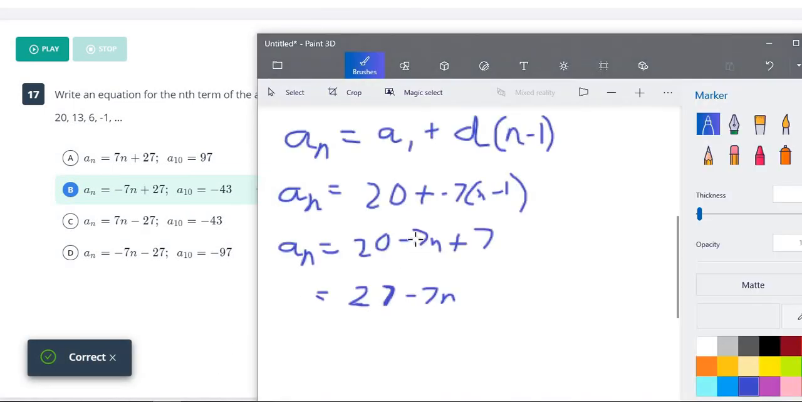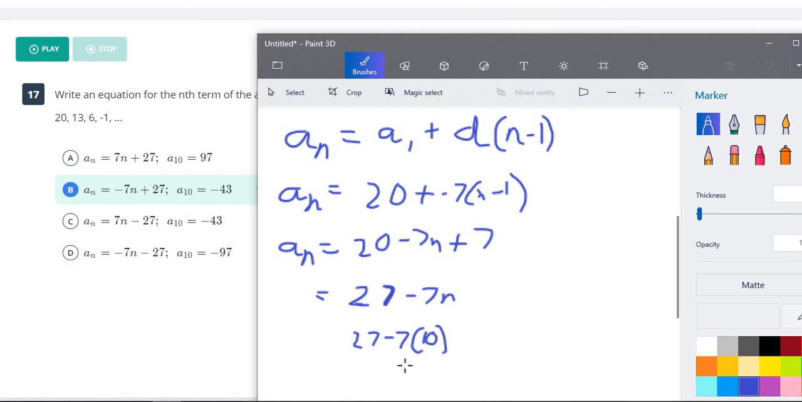But just in case we didn't know that, so let's say these were the same and just our A10 was different and we had to figure out what A10 was, here's how we would solve that. We would just take n here and replace it with 10. So this would become 27 minus 7 times 10. -7 times 10 is -70. So it would be 27 minus 70, and 27 minus 70 is -43. So that is how we would figure out that -43 is our 10th term in this sequence.